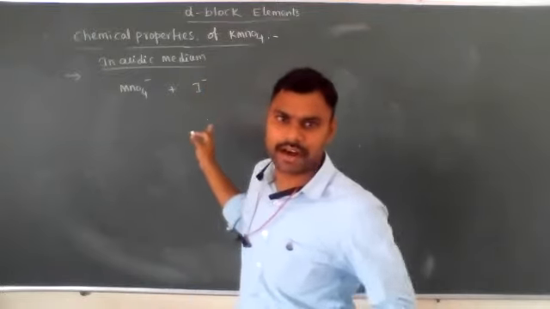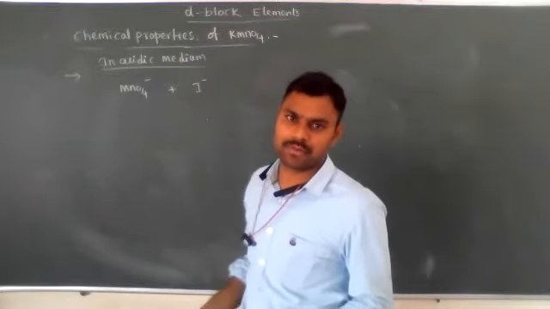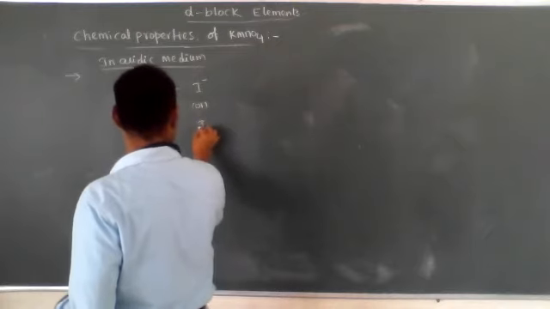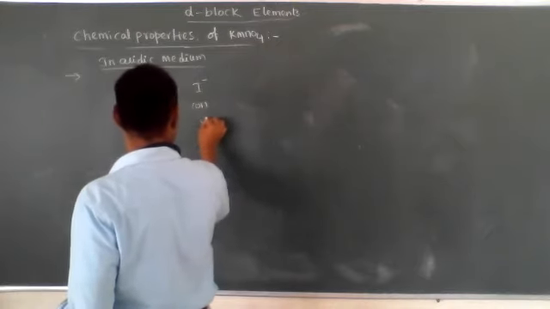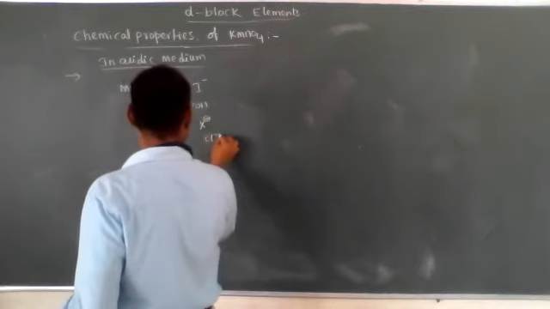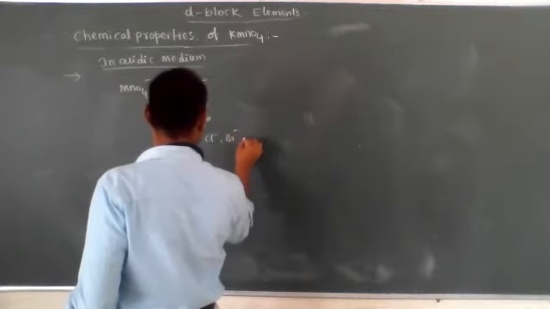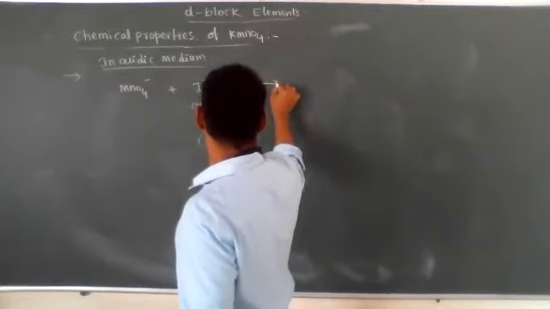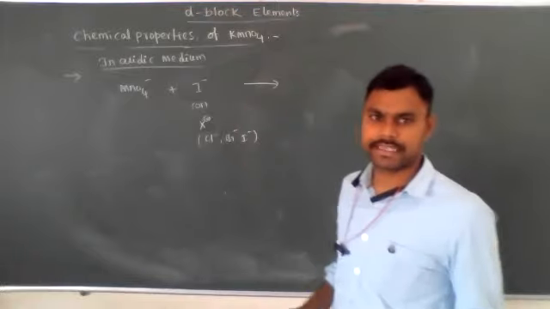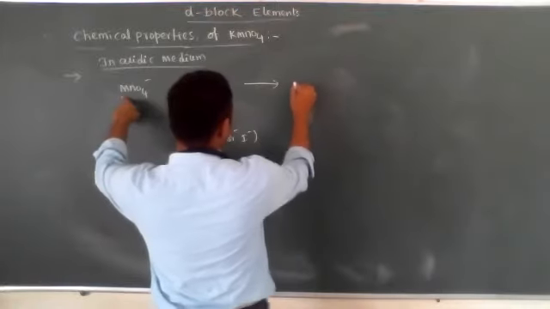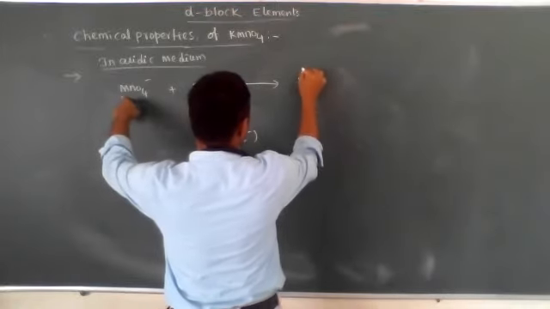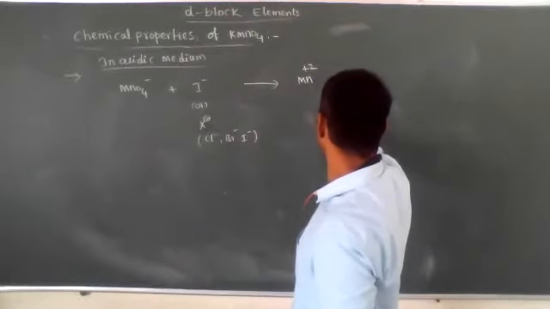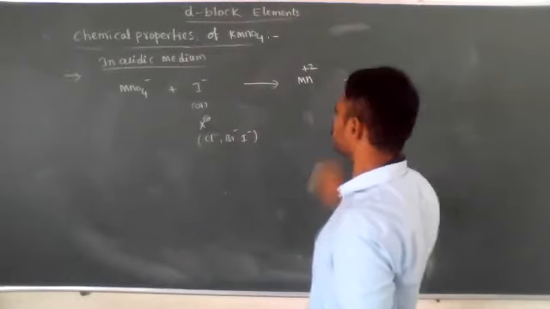Or in that place you can take chloride ions as well as bromide ions, that is X minus: Cl minus, Br minus, and I minus. In acidic medium, MnO4 minus is converted into Mn plus 2. Is it clear? I minus is converted into iodine, I2.